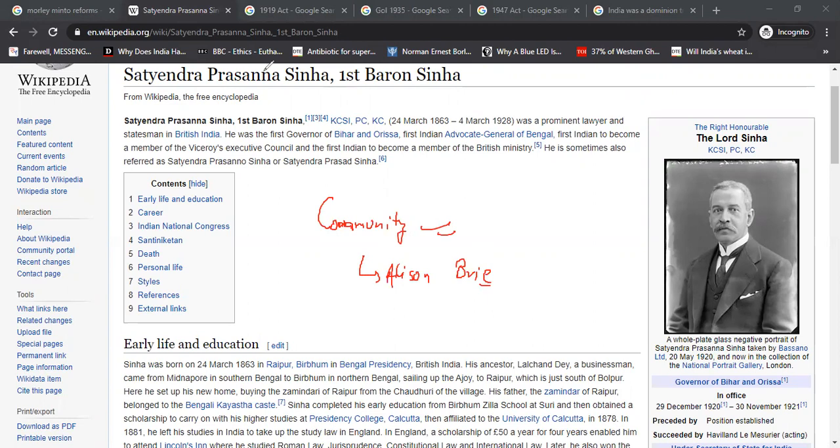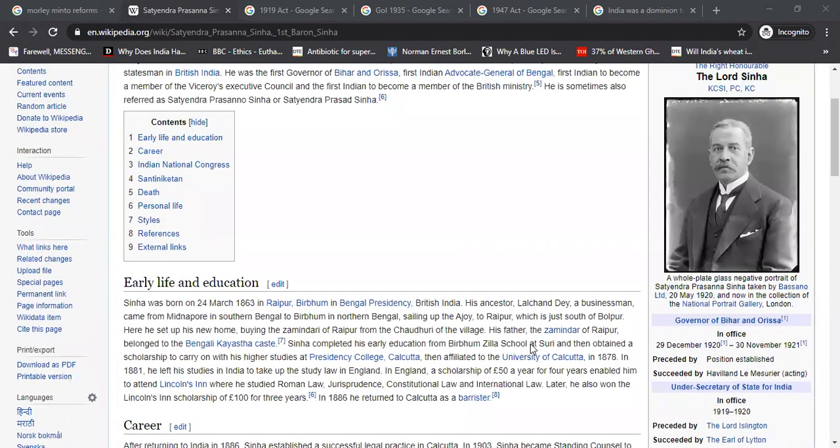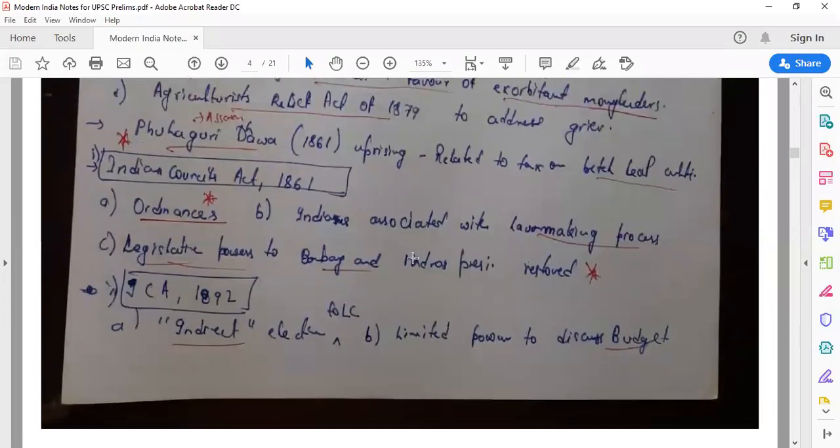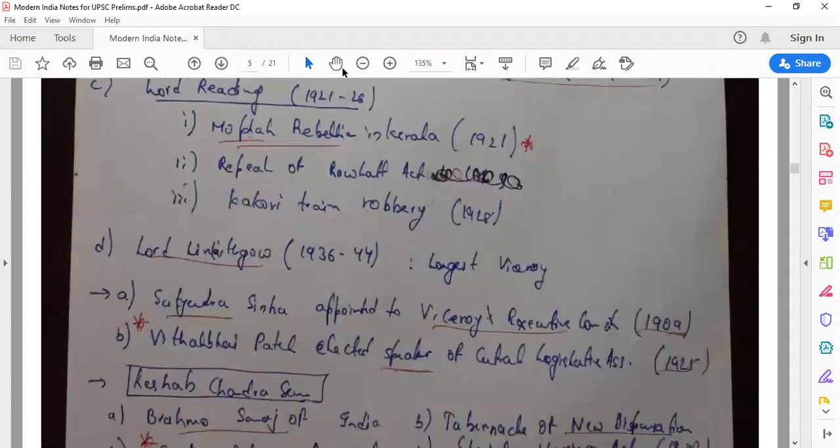Now, Satyendra Prasanna Sinha, this guy. I hope you can see it. This particular guy, handsome guy, was appointed in the Viceroy's Executive Council via the 1909 Act. Cool. Let me see if I have written anything more on that in my notes. So we have talked about Satyendranath Sinha appointed to the Viceroy's Executive Council via the 1909 Act. Separate electorate was important.